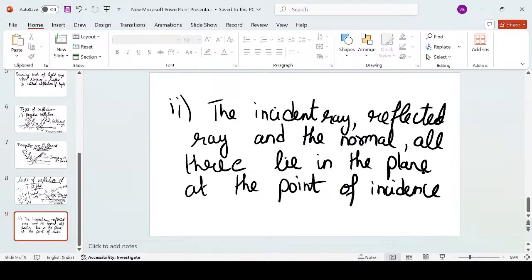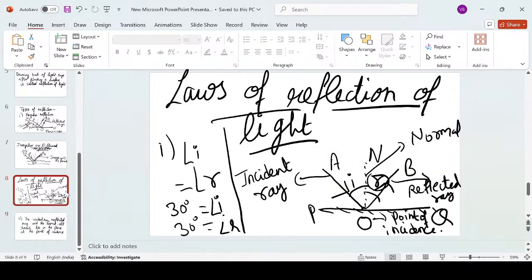What does it mean? Coming back to the diagram once again. Alright, you just see this sheet where I'm drawing all these. This is a plane figure in the shape of a rectangle. So it is a plane, right? It is not a 3D object. So the law says the incident light ray. Where is the incident light ray? This one. And this is the reflected light ray.